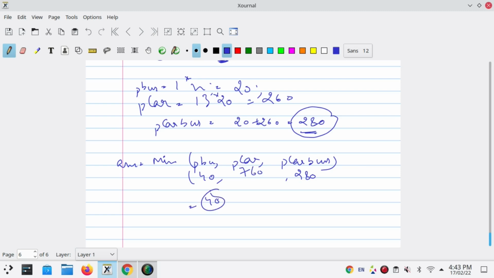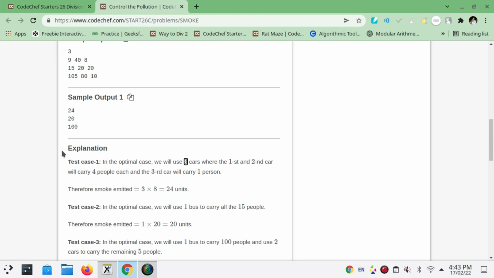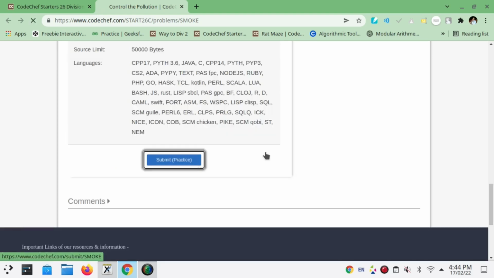So like in the sample case third, instead of 105, I have taken 150. And I have altered the values of x and y to 20. You can try with this sample case too. So now we will go to the coding part.